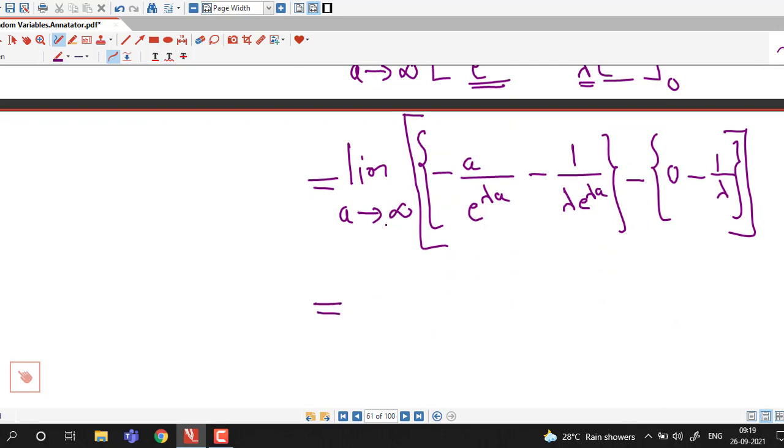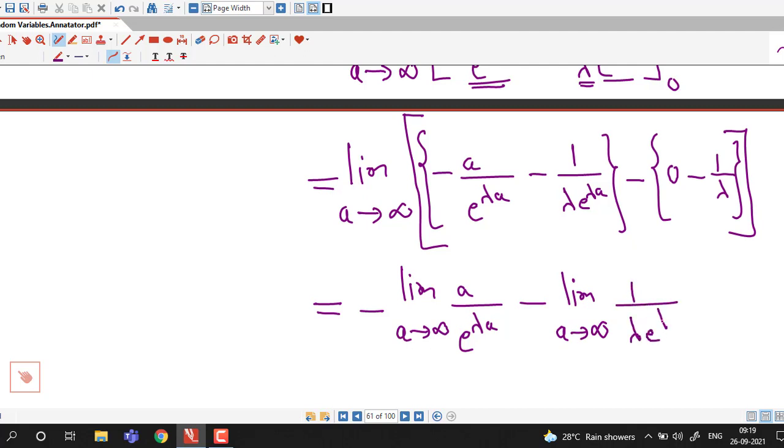So this we can rewrite as we can take limits here. So this is limit of negative of this, which is limit of negative of limit of a over e raised to lambda a as a tending to infinity, minus limit a tending to infinity 1 divided by lambda times e raised to lambda a. Here negative negative positive, and limit of 1 over lambda as a tending to infinity.